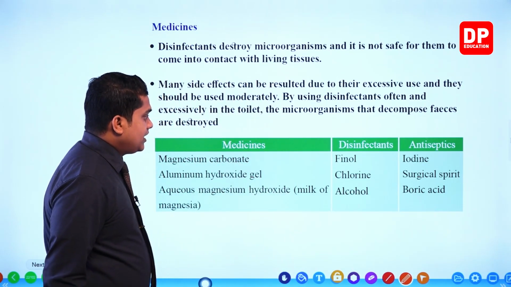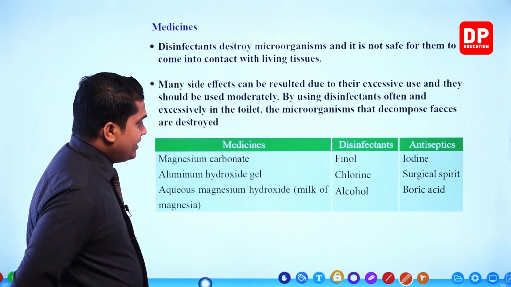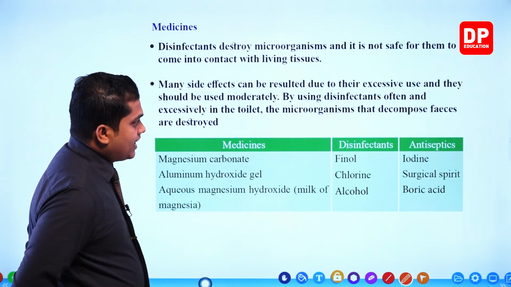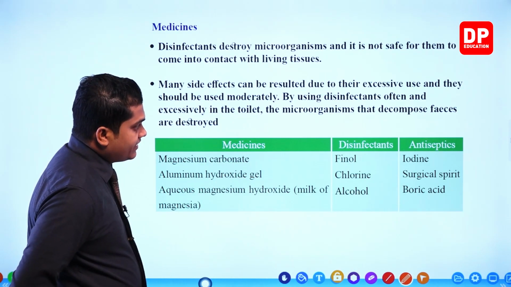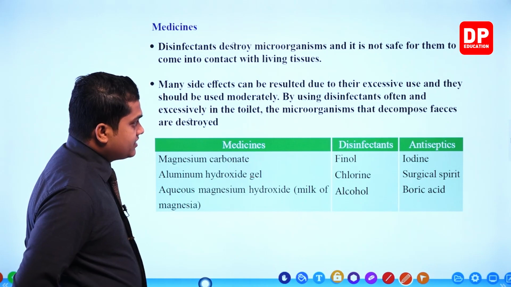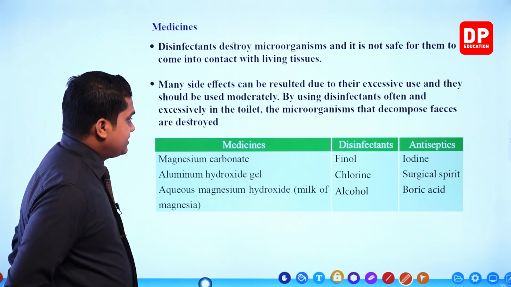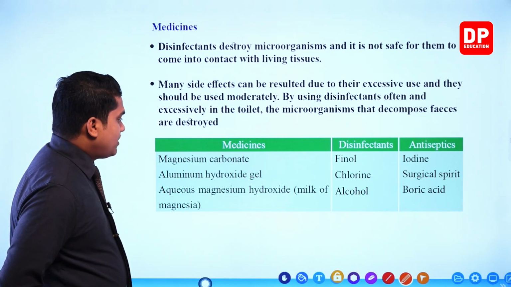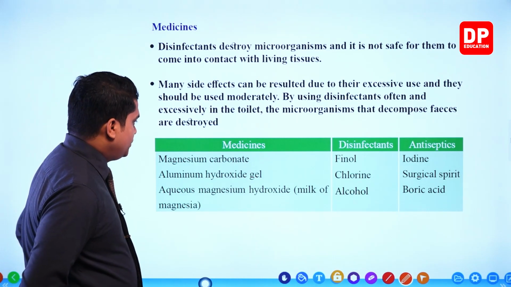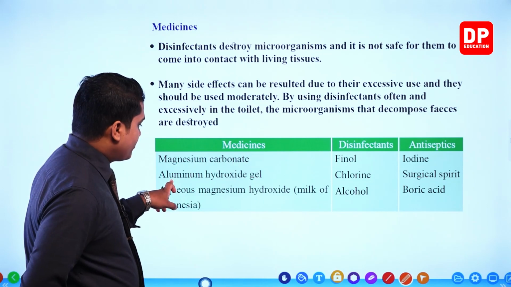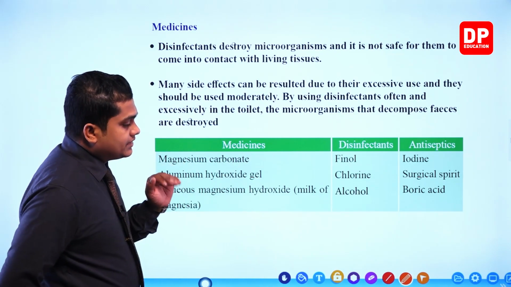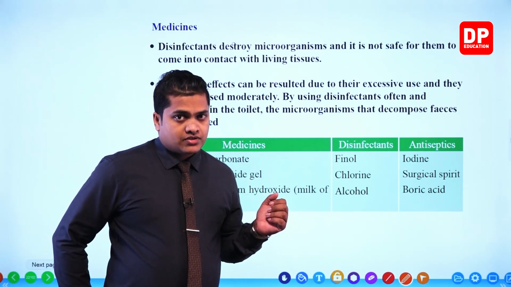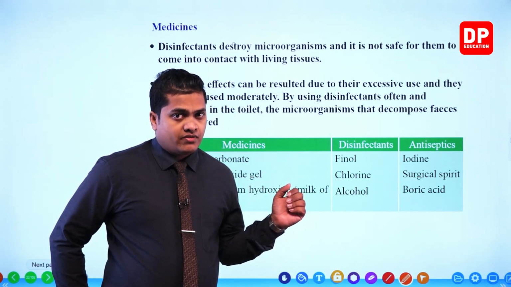So you are given a table with types of medicine, types of disinfectants and types of antiseptics. So medicines: magnesium carbonate, aluminum hydroxide gel. More often we use aluminum hydroxide, and the same with magnesium hydroxide, which is also referred to as the milk of magnesia.